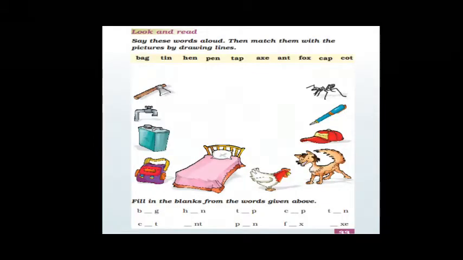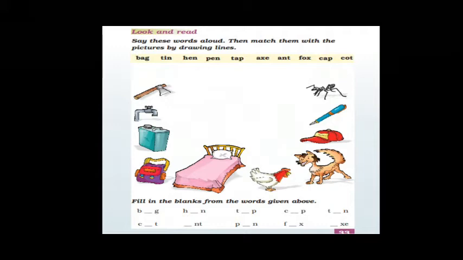Okay, children, moving to the next one, say aloud. So what you have to do, children? One more activity is there. There are 2-letter words and 3-letter words. So all the words, you have to read loudly by seeing the textbook. Okay, and that video I want in the group.